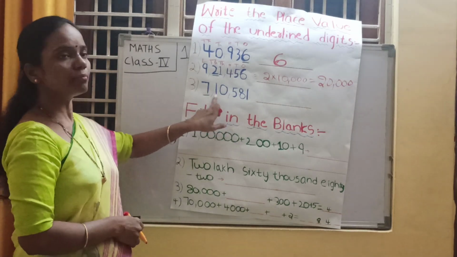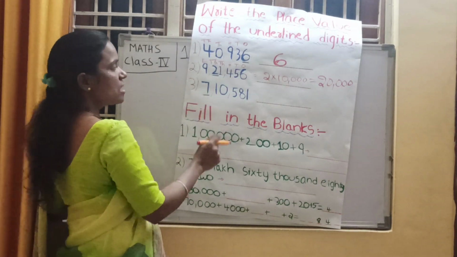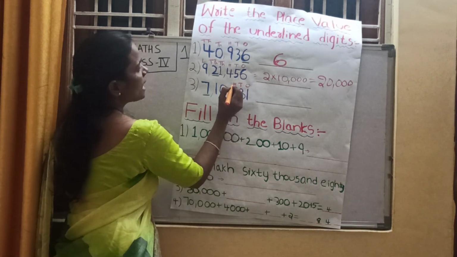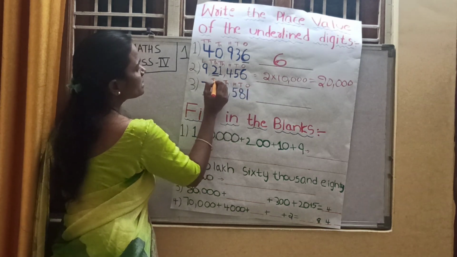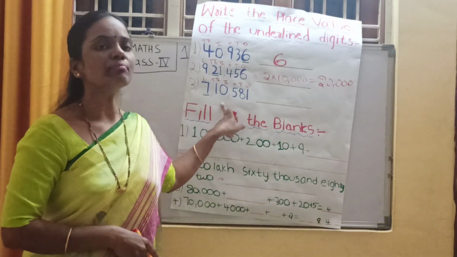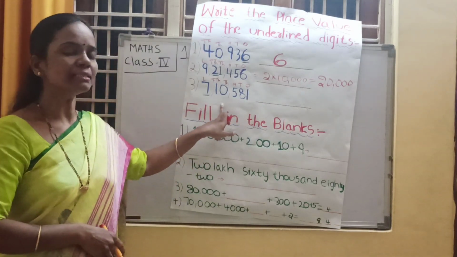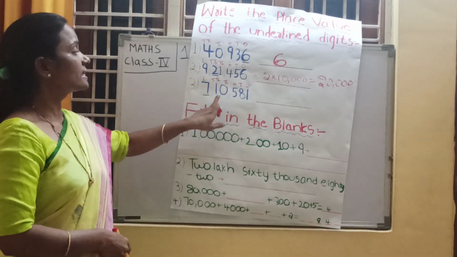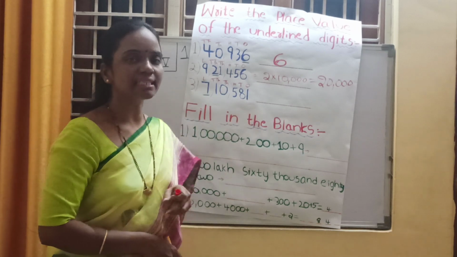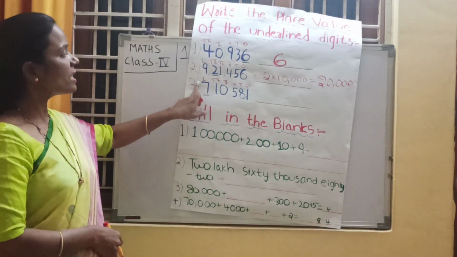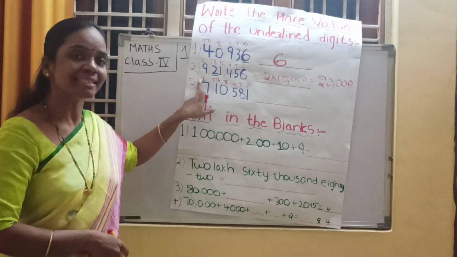Next, come to the next number. What is the place value of 7? First write down the places: ones place, tens place, hundreds place, thousands place, 10,000s place, lakhs place. Read this number, children. Everyone repeat after me. It is 7,10,581. Here 7 is underlined. 7 is in which place, children?